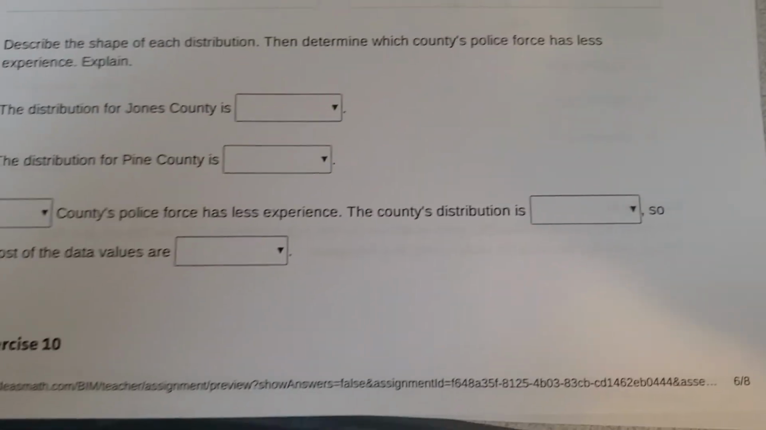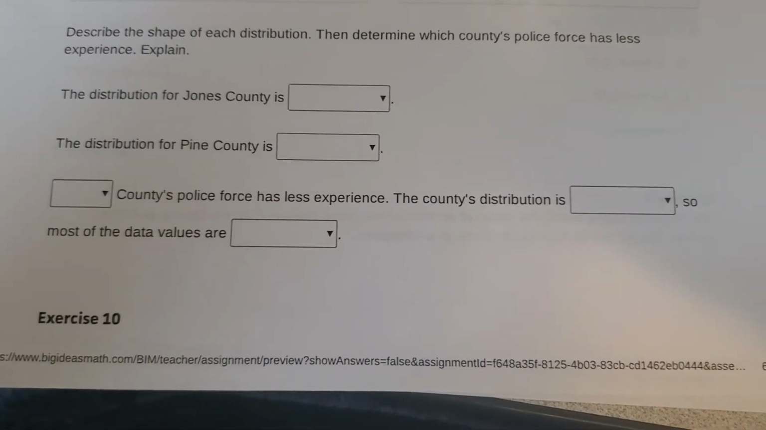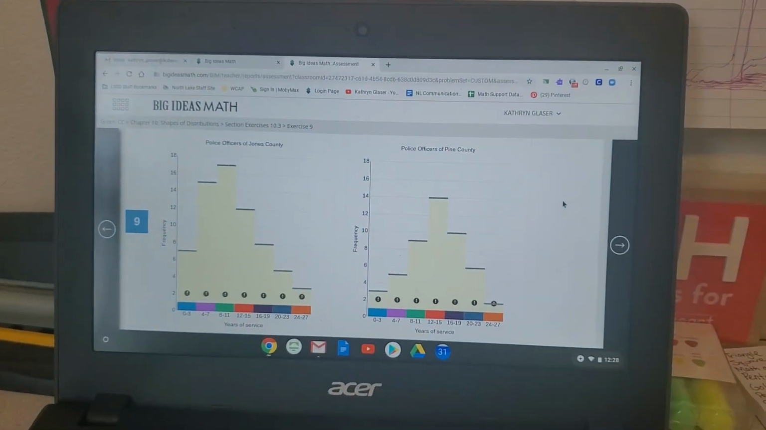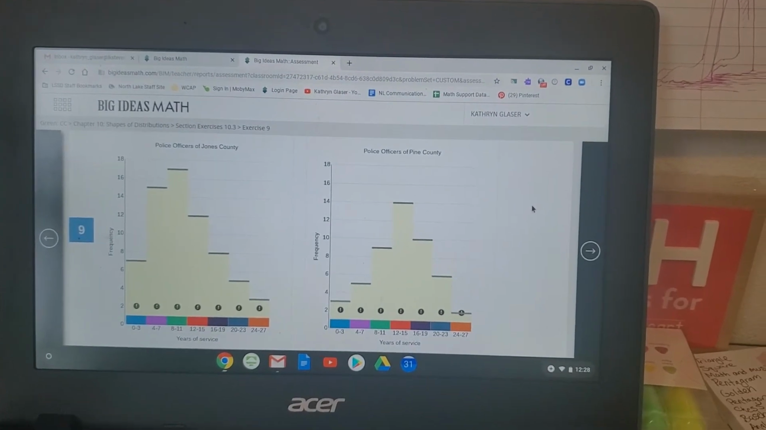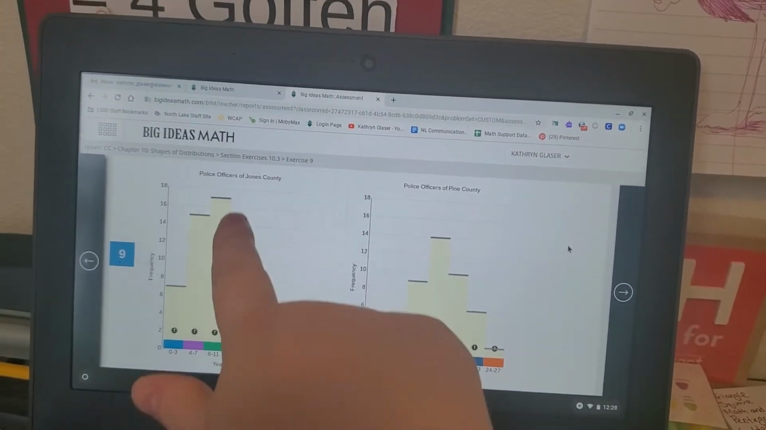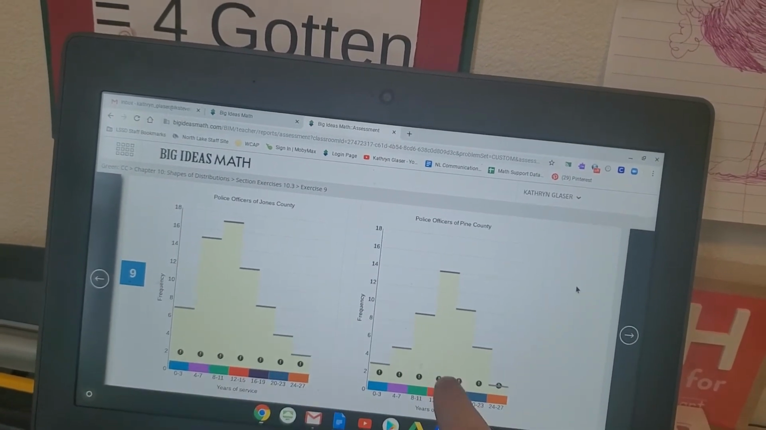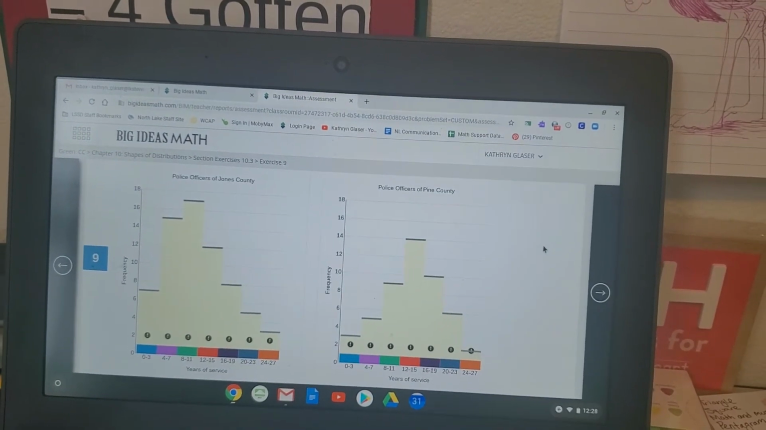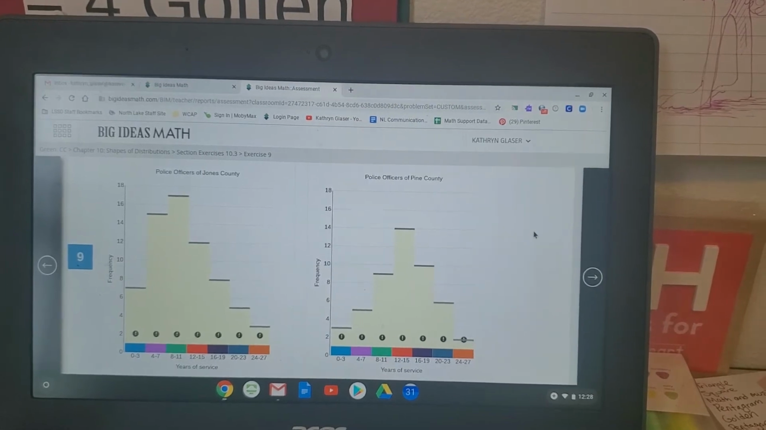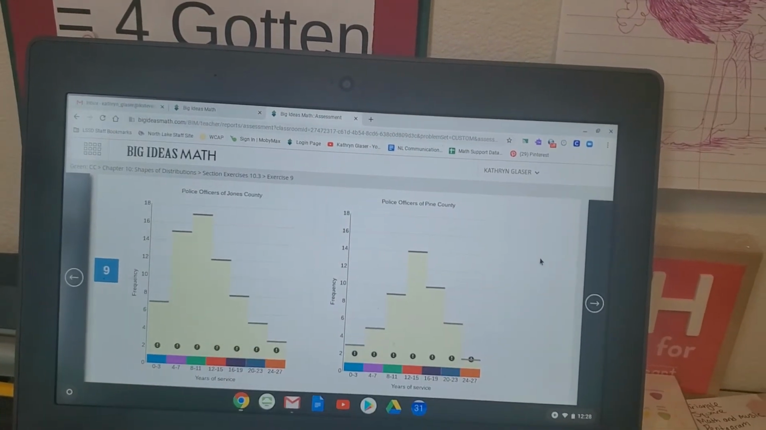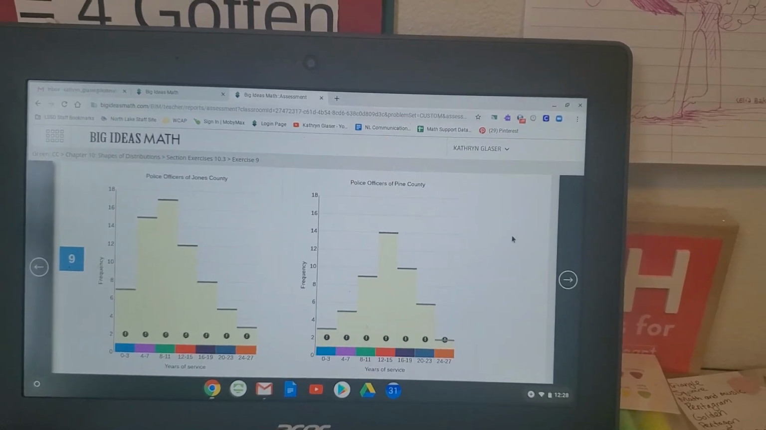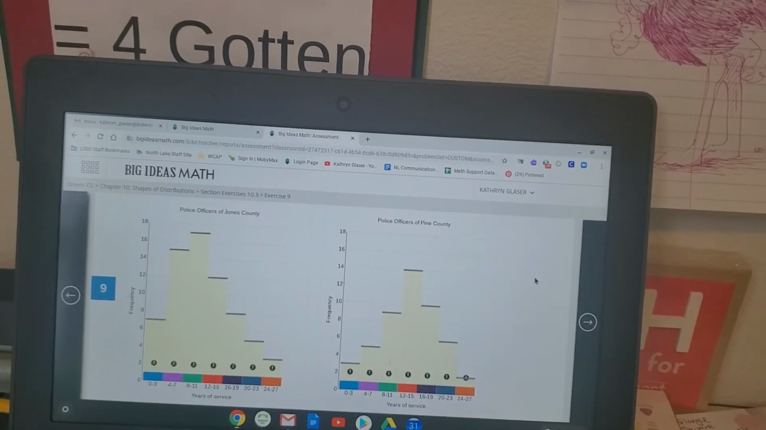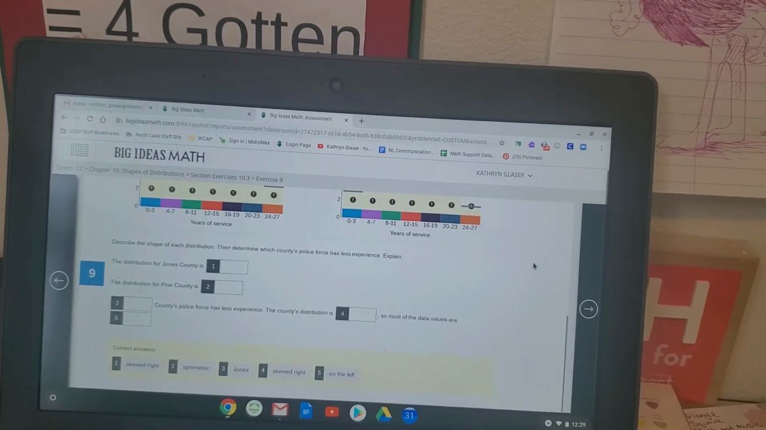Then it says blank county's police force has less experience. The county's distribution is blank, so most of the data values are blank. Okay. So when we look at which one has less experience, we're looking at the years of experience. So notice that most of their years of experience are in the lower range, whereas for the other, the average is a little bit higher because it's 12 to 15. So that means the distribution for Jones, we talked about that already. Jones County police force has less experience. The county's distribution is skewed right. So most of the data values are, let's see what they put in there, on the left.